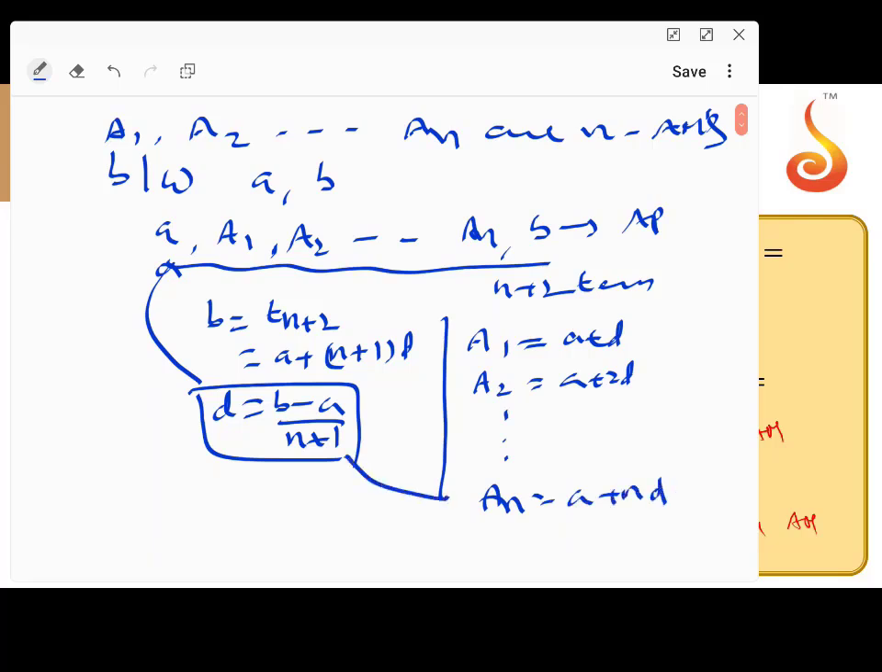And what is the D value in this part? D equal to B minus A by N plus 1. N indicates the number of AMs, A and B are given numbers. So that is the formula for this one. But you have to remember the nth AM, A plus ND. What is the value of D? B minus A by N plus 1. I hope this is clear.